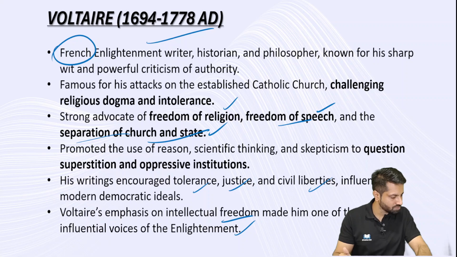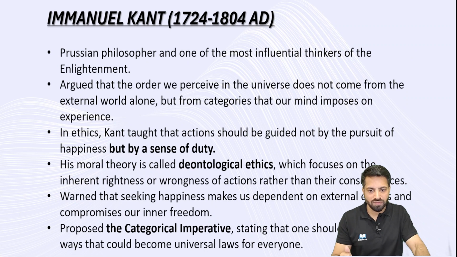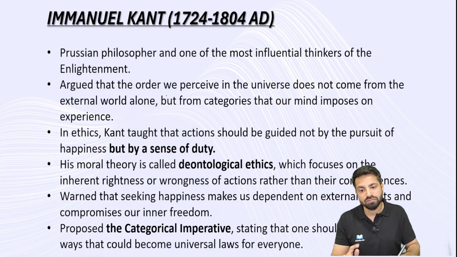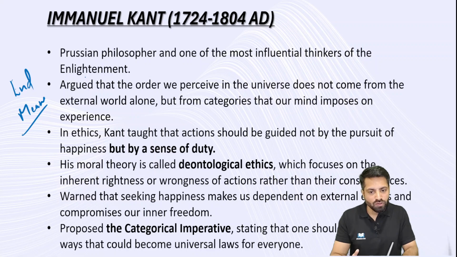Right? Yes. Then we were talking about end-based ethics and means-based ethics. Now we'll get into this discussion. Immanuel Kant, there are a few philosophers who supported the end-based approach. There are philosophers who supported the means-based approach. And Immanuel Kant is an important personality who supported this idea of means-based ethics.